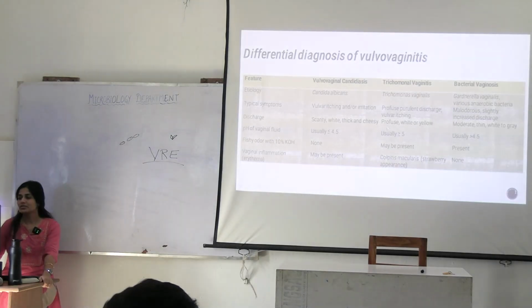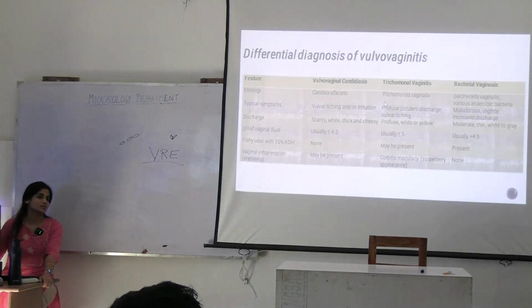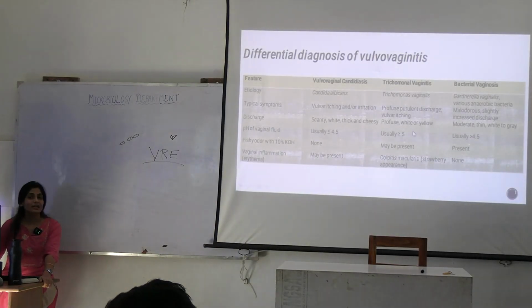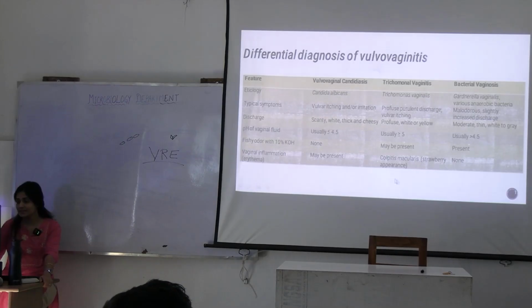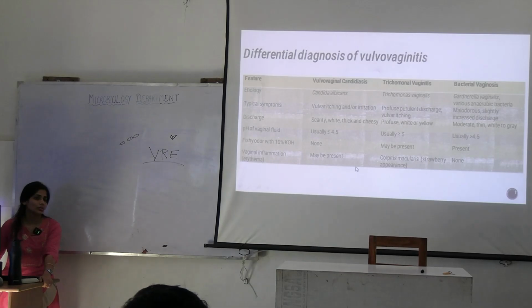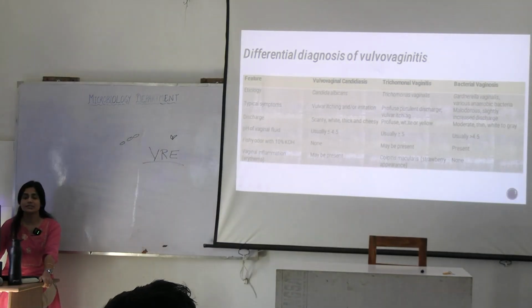In case of trichomonal vaginitis, you will see profuse discharge, but it smells very bad and also has this typical symptom, colpitis macularis, which will not be there in case of the other two. So the strawberry appearance along with the bad odor and this kind of discharge tells you